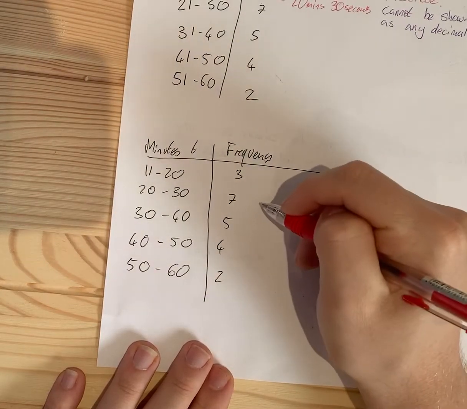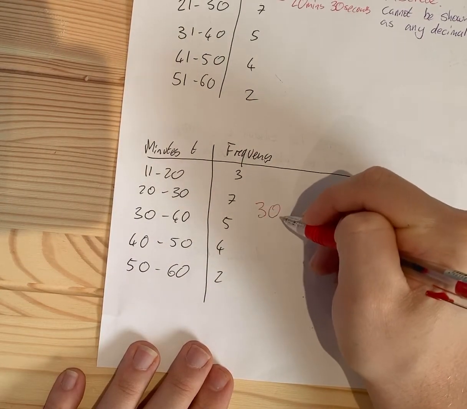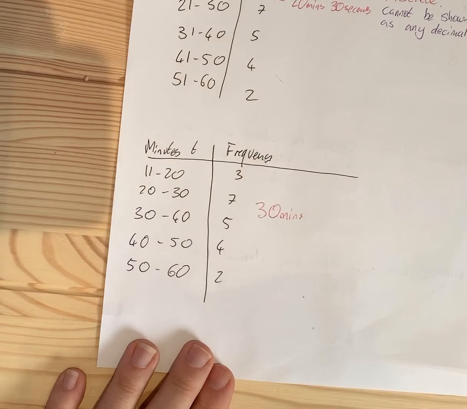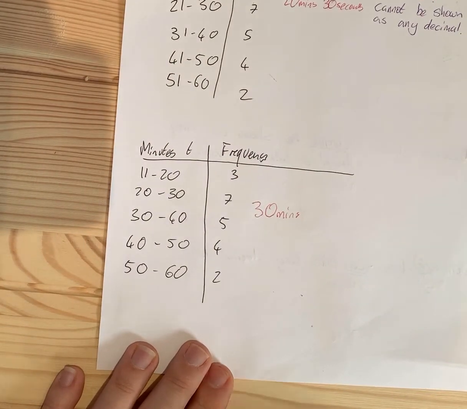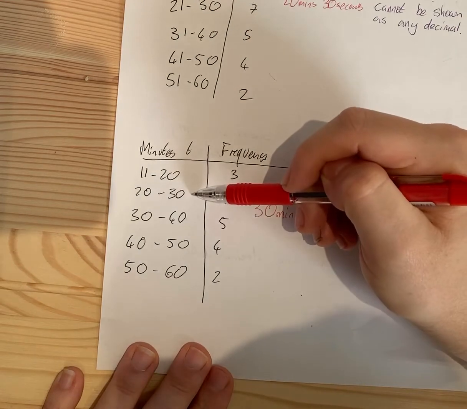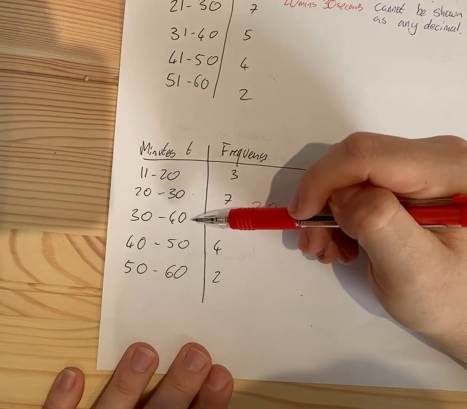Great, but what about someone who spends exactly 30 minutes on their phone a month? Where do we put them? Do we put them there? Or do we put them there?